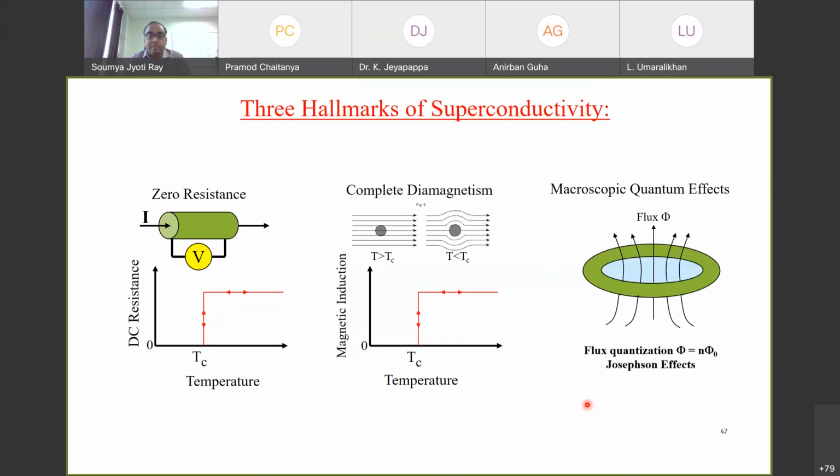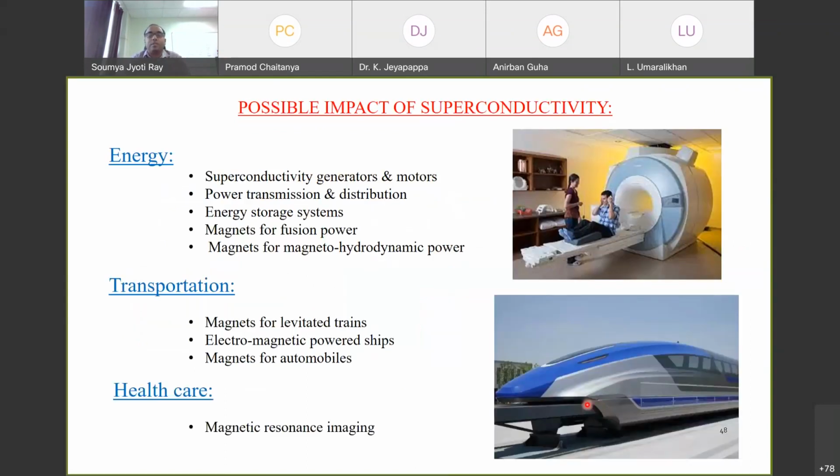Flux quantization. Now, what are the applications? There are quite a lot of applications of superconductivity. There are areas like energy, for example power generators, motors, power transmission and distribution, energy storage, and energy harvesting. Then there are superconducting magnets, probably the most popular, used in accelerators and even in MRI. As you can see, in every hospital nowadays we have MRI. This is a big magnet of 3 Tesla or above, which needs a superconducting magnet. These are the applications in the area of energy.